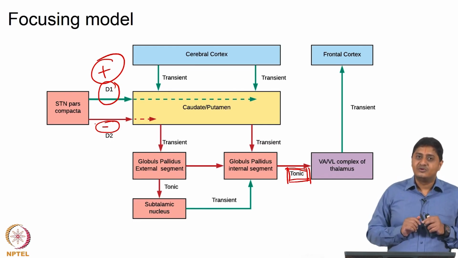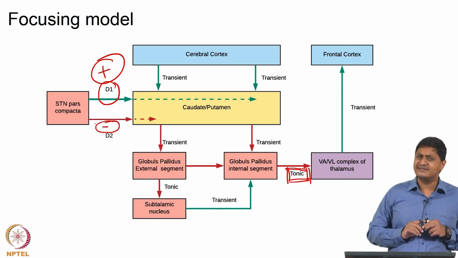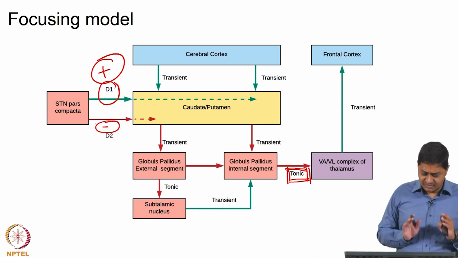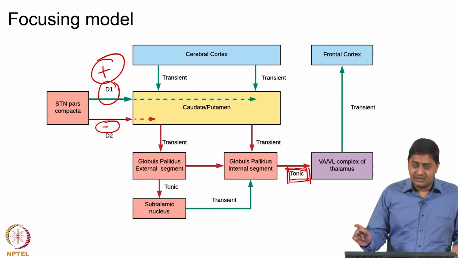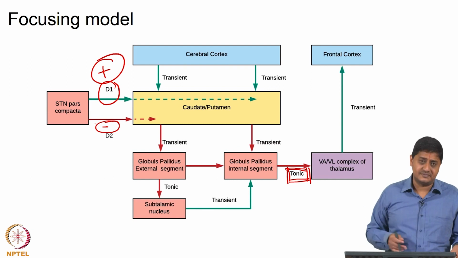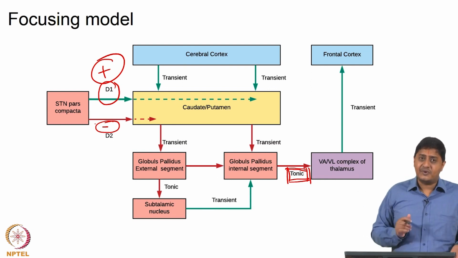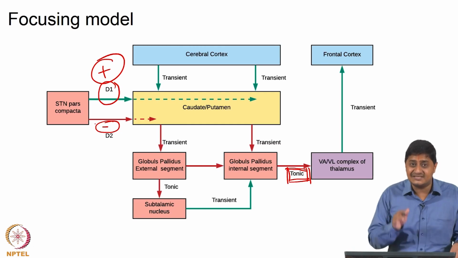So, that means dopamine essentially has a net excitatory influence on the thalamocortical neurons. Why is that? Because let us remember one more time, the direct pathway is excitatory and dopamine excites the excitatory direct pathway. So, that means the thalamocortical neurons are going to be excited, right. The indirect pathway is inhibitory, but dopamine does not excite the indirect pathway, but rather inhibits it.